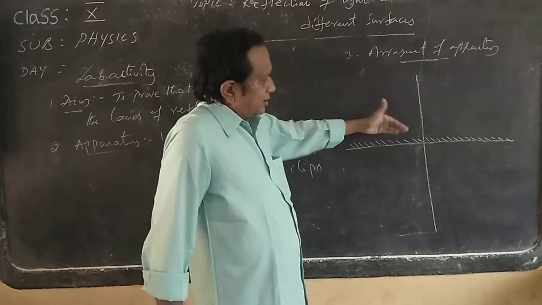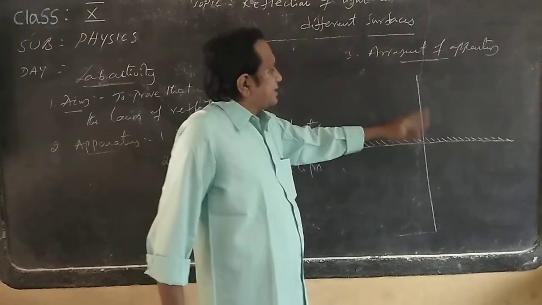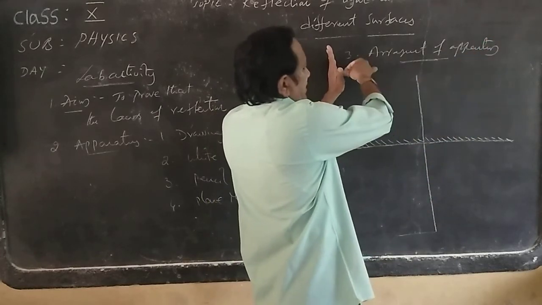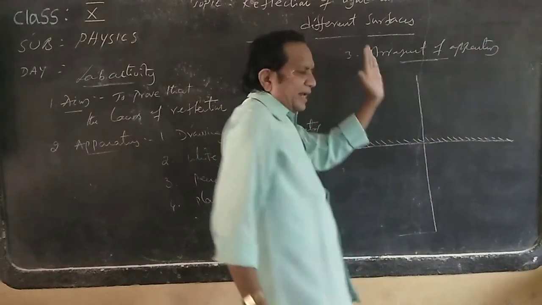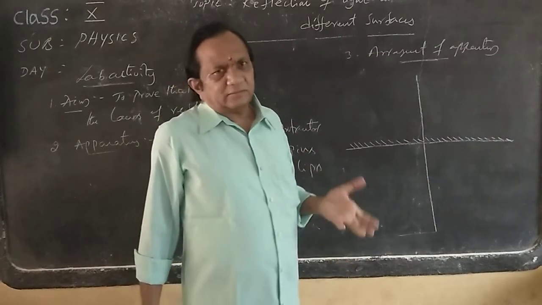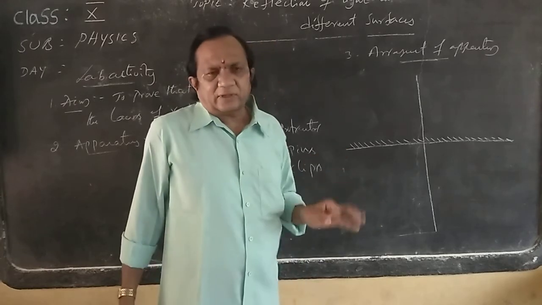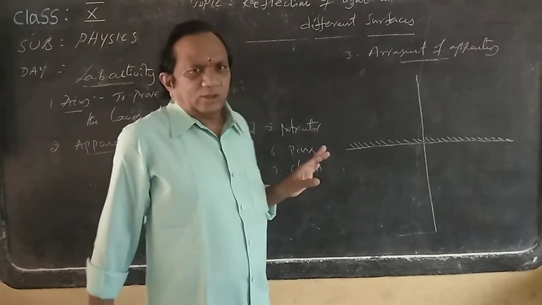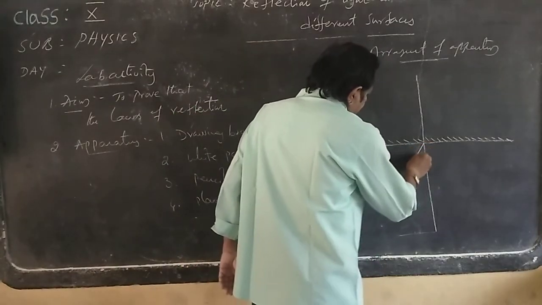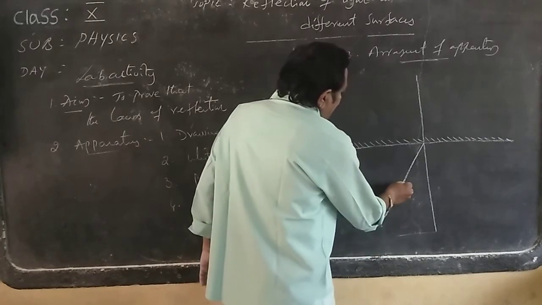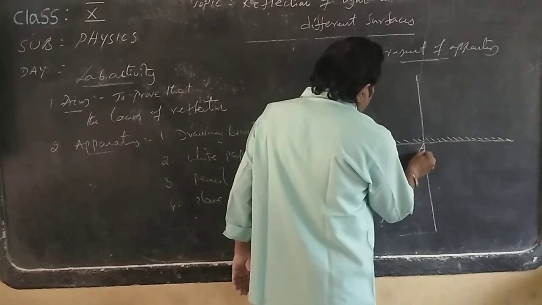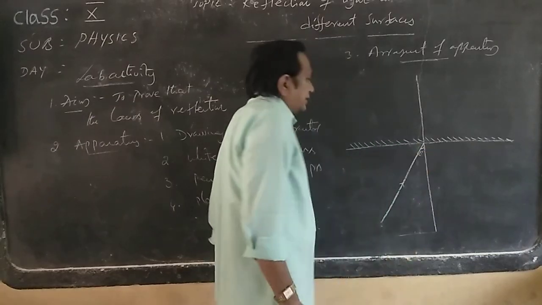Here the mirror has an opaque, reflecting nature. That means keep the mirror like this, so the ray strikes the mirror at an angle. Say we take 30 degrees; at minimum, conduct the experiment with 30 degrees. First we make an angle of 30 degrees using the protractor. What is this called? The incident angle. This incident angle is taken as 30 degrees.